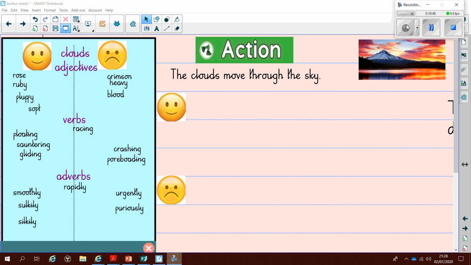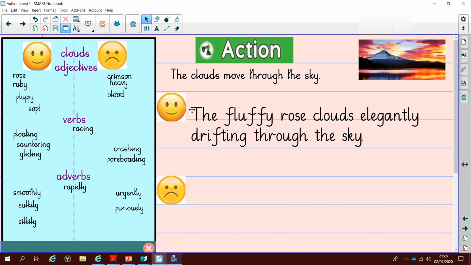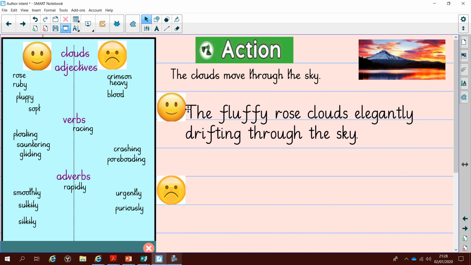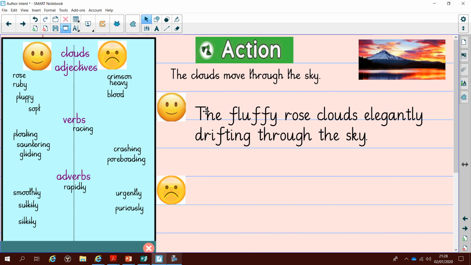So you'll see that I've left some words in the middle because they don't have a positive or negative effect either way. And then I've moved other words to the different areas, so whether they're negative or positive. So let's have a look what I've done with the sentence. The fluffy rose clouds elegantly drifting through the sky. Now, it's a good sentence, but I've started all my sentences so far with a determiner. And I think that needs to change to make my writing a little bit more interesting.